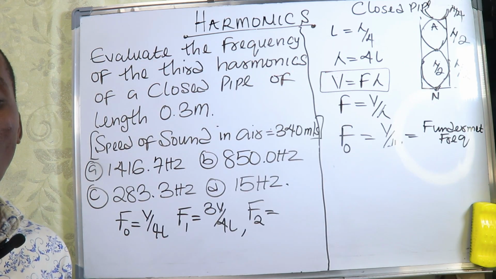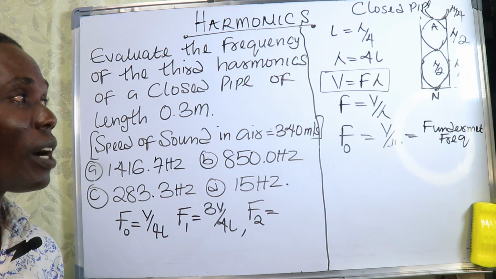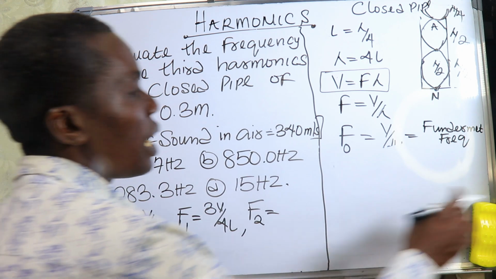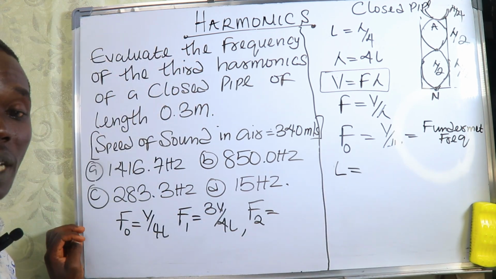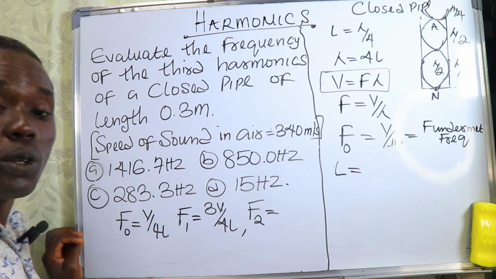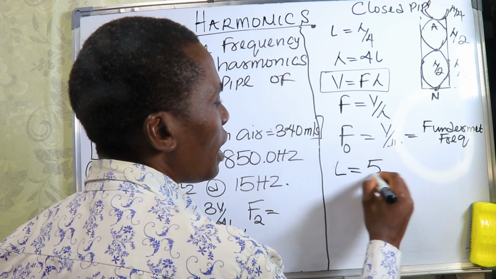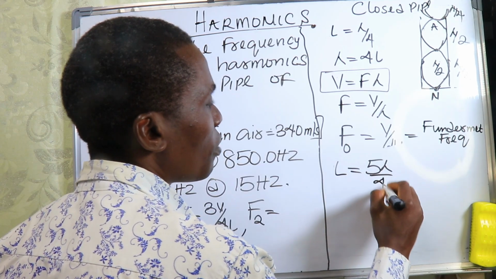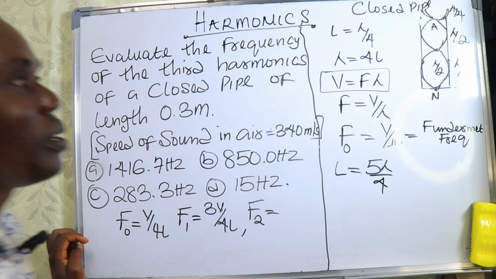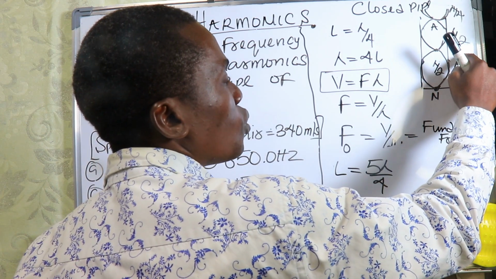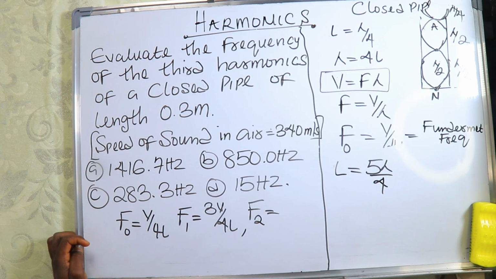What will that give us? That will give us 5 lambda. It will give us our length. Our length will be equal to 5 lambda divided by 4, because if you do the LCM of all these things, you will get 5, because this will give us 2 plus 2, that is 4, plus 1, 5 divided by 4.